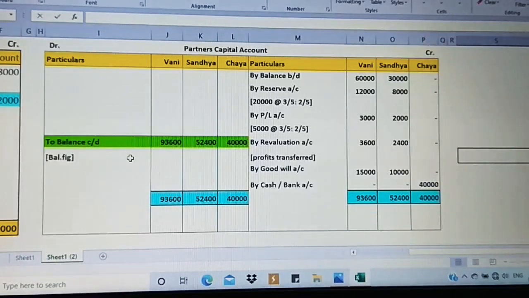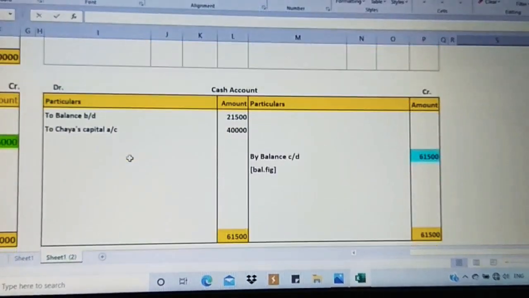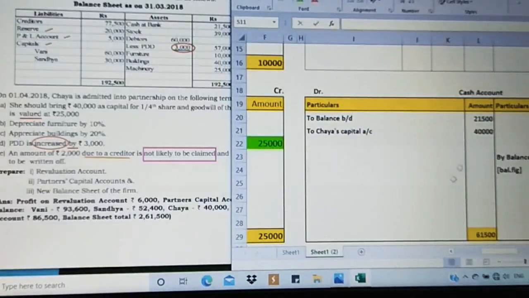Yes, now let us go for the cash account. Cash account is very simple. I guess only 2 items are here. Let us check how actually we are going to prepare it.